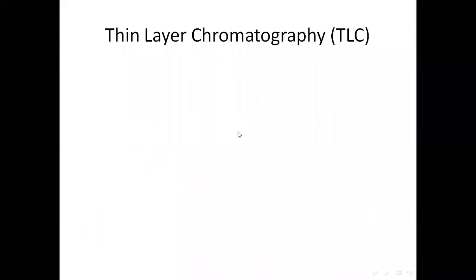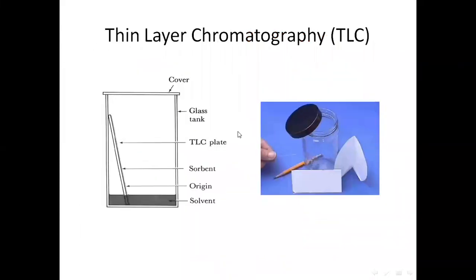So now, thin layer chromatography, further we are going to discuss. This is the basic setup of a thin layer chromatography. We just require a beaker in which we have to put the solvent. And here we dip the TLC plate on which the adsorbent material, or the thin layer of the adsorbing material, which is called the sorbent, is applied. And on the origin line, we apply the spot of the analyte, which is to be analyzed. And this is covered with a suitable lid or a proper closure, so that the saturation of the solvent vapors occurs in the chamber or the glass tank, and separation can be obtained using thin layer chromatography.